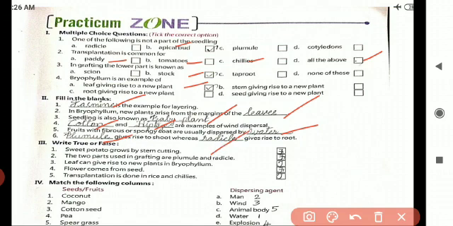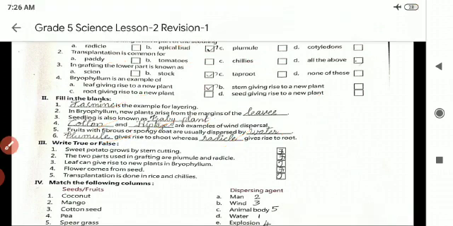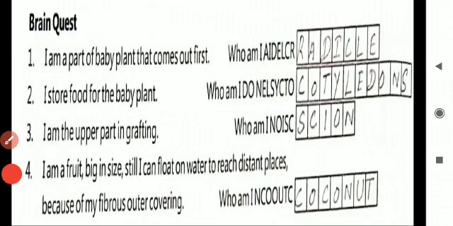Okay, children. Then match it, true or false. Match it is given there. And at last, brain quest is there. I am a part of the baby plant that comes out first. What is that? Radicle. I store food in the baby plant. Cotyledons. I am the upper part in grafting. Scion. I am a fruit big in size. Still I can float on water to reach distant places. Who am I? That is coconut.